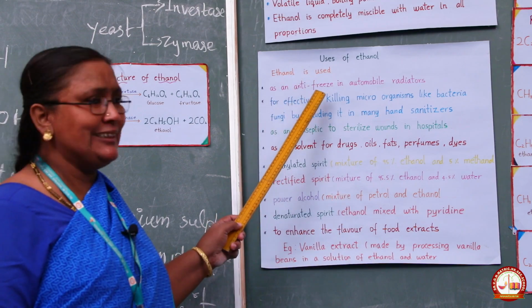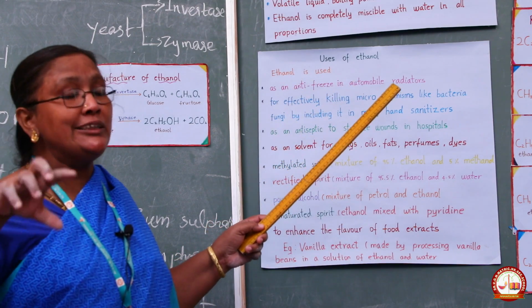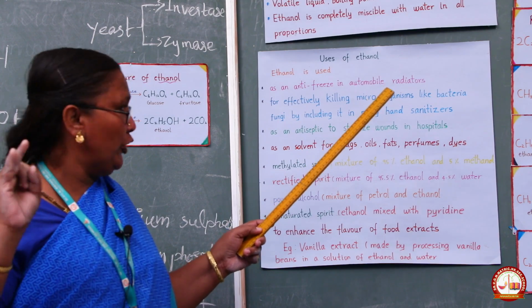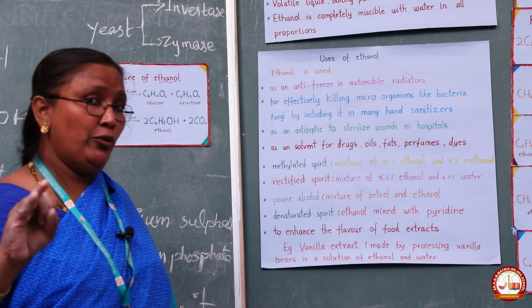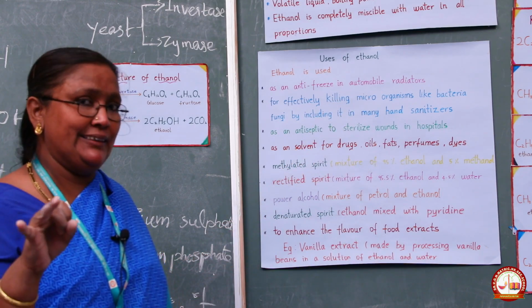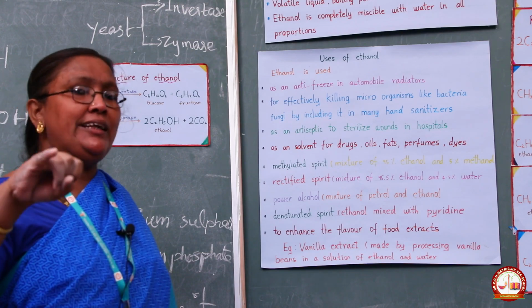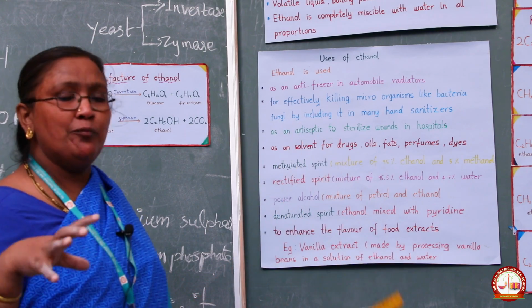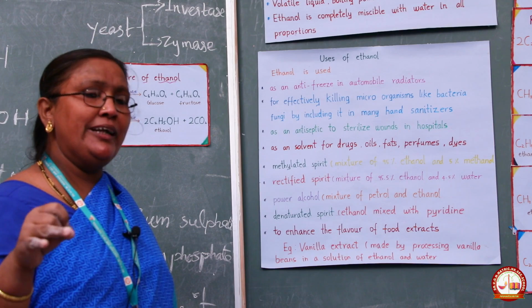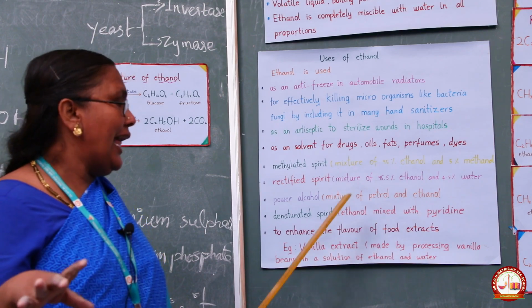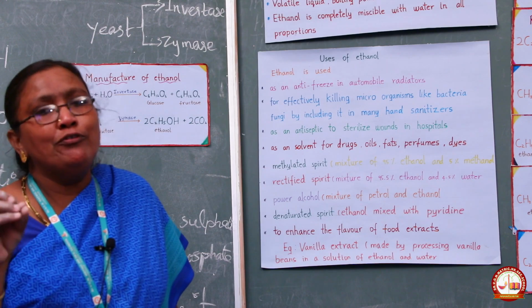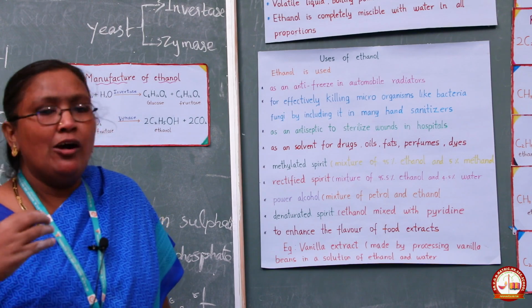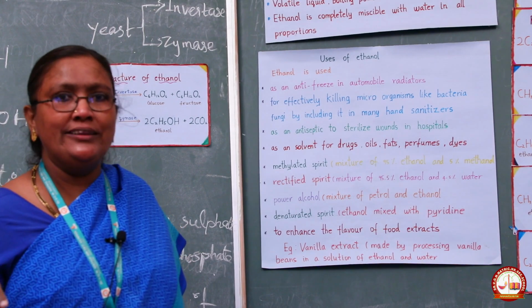What are they? It is used as an antiseptic in hospitals. These are the key points to remember. Used as an antiseptic in hospitals, used as an antifreeze in automobile radiators, and for effective killing of microorganisms it is used in the manufacture of hand sanitizer. So you have to remember antifreeze, antiseptic, hand sanitizer. Then it is a solvent. Then preparation of methylated spirit, rectified spirit, power alcohol and denatured spirit. And last one, it is used in the manufacture of food flavor like vanilla extract. Are you able to follow, students? Are you able to understand? Now again, I'm going to recall all these.